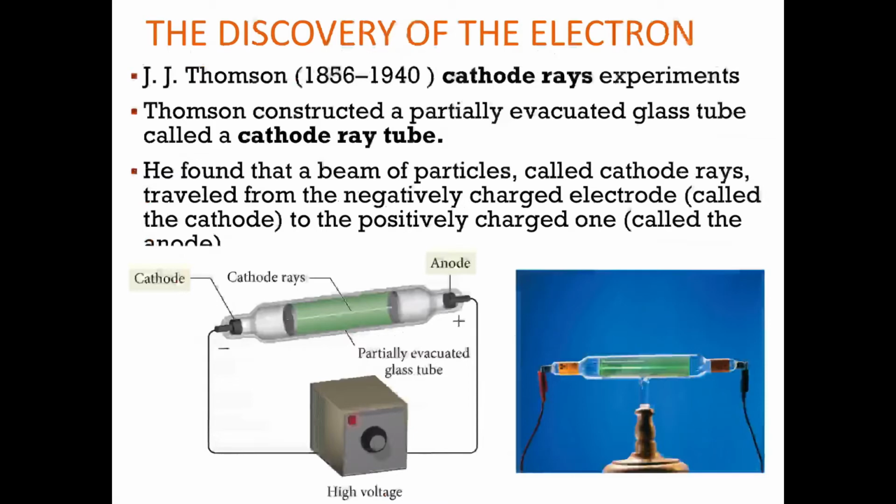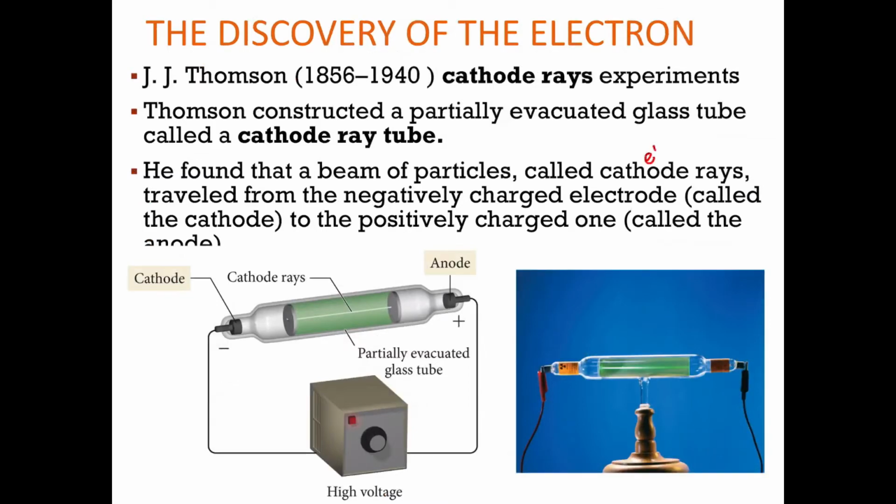Well, J.J. Thomson started doing some work with cathode rays. So this is his cathode ray experiment. And J.J. Thomson constructed a partially evacuated glass tube. And so what that means is he essentially put it under vacuum and sucked out most of what's in there. So sucked out all the air, stuff like that. And he called this a cathode ray tube.